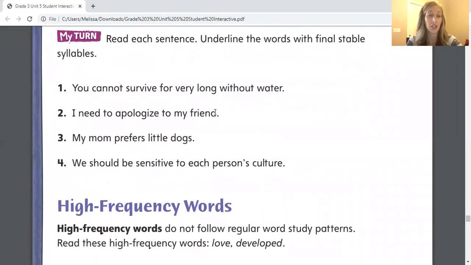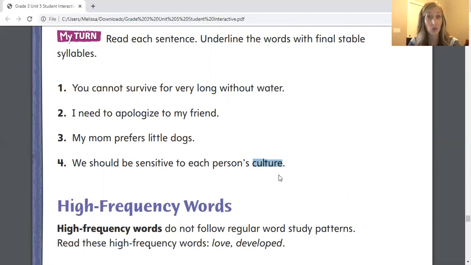All right, let's read. Number 1, you cannot survive for very long without water. I'm going to underline survive because of the I-V-E. Number 2, I need to apologize to my friend. Underline apologize because of the I-Z-E. Number 3, my mom prefers little dogs. I'll underline little because of the L-E. And number 4, we should be sensitive to each person's culture. I have 2 words to underline. Sensitive because of the I-V-E, and culture because of the T-U-R-E.